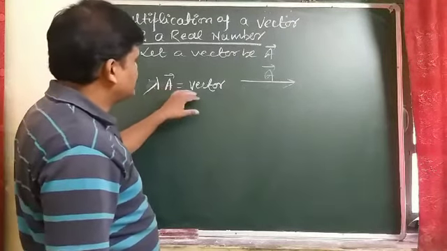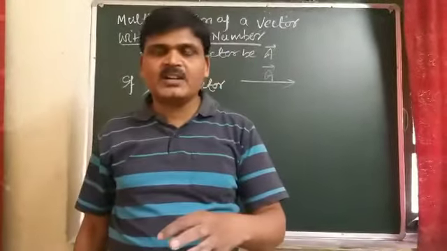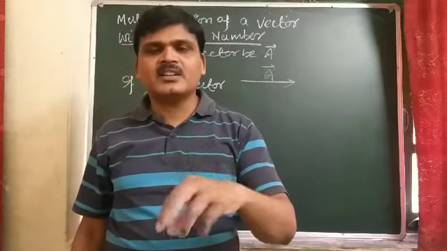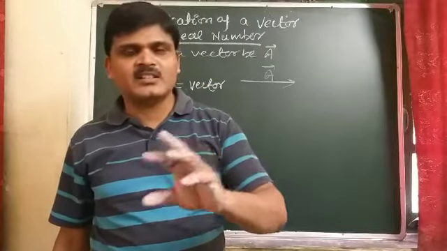Direction. Means if a real number is multiplied by a vector, we get a vector, but are its magnitude and direction both changed, or only magnitude will change and direction will remain the same?